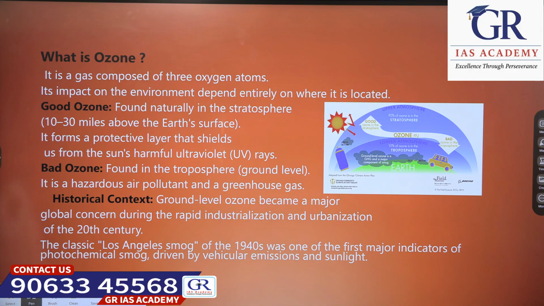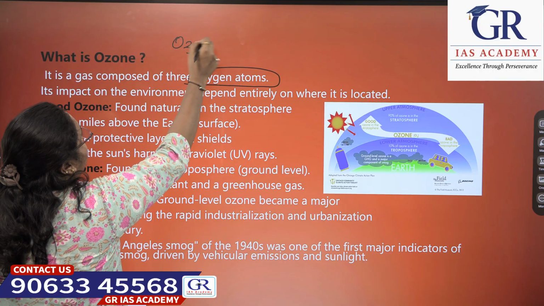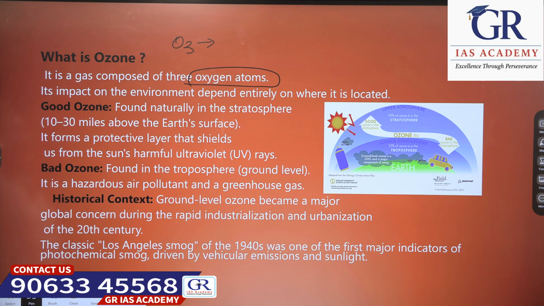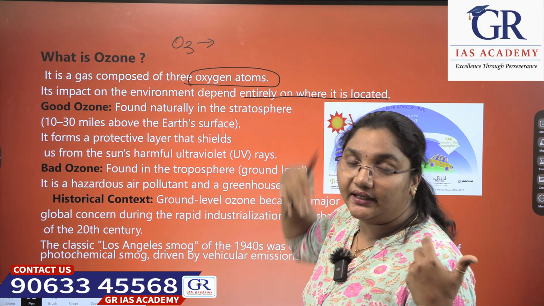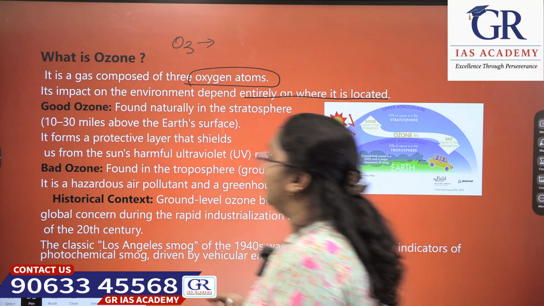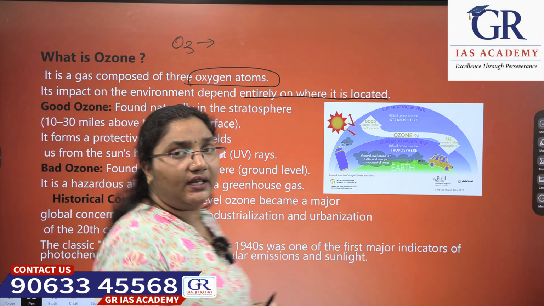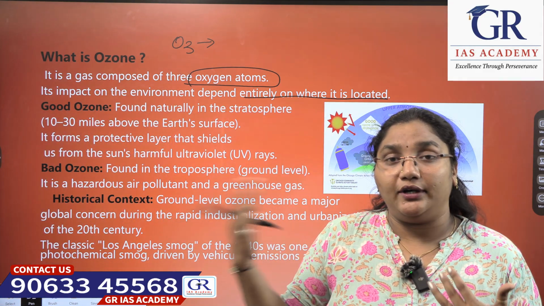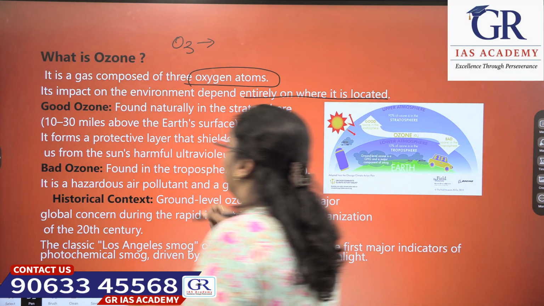Okay, now let us look into what is ozone. It is a gas composed of 3 oxygen atoms. Its impact on the environment depends entirely on where it is located. Now see, we have 2 types of ozone, good ozone and bad ozone. Basically, the ozone layer in the atmosphere is very good because it protects us from the direct sun rays, right? This is what we have studied.